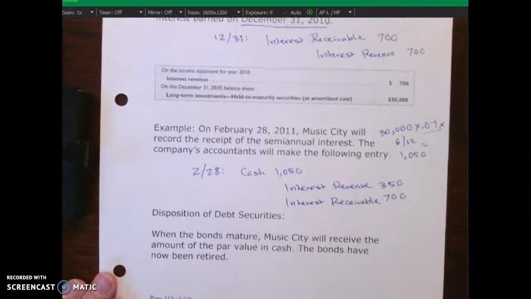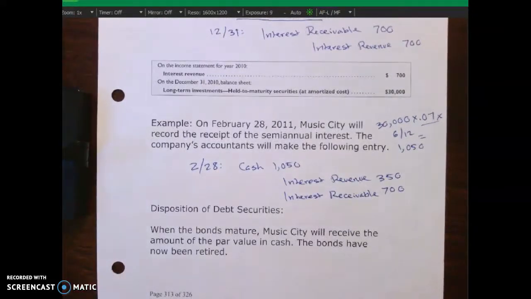In the next lecture video, we'll continue on with additional journal entries for debt securities and dividends earned and also more equity securities. Thank you so much.